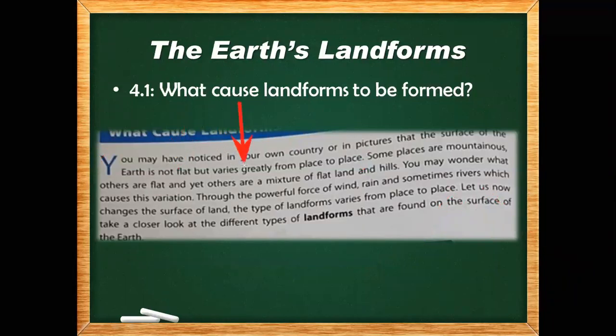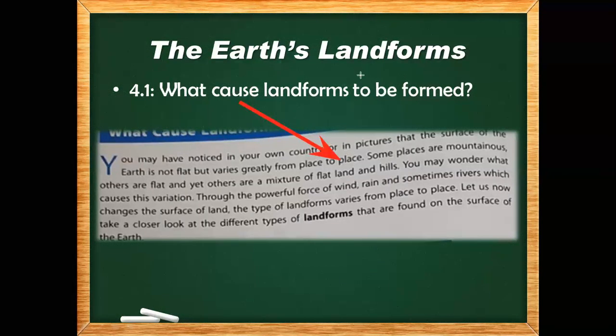But it varies greatly from place to place. Why? Because in the playground the earth is flat, but on the mountains it is different, and in the hill area the surface is different. So it varies from place to place. If you go to the desert, the surface of earth is different.